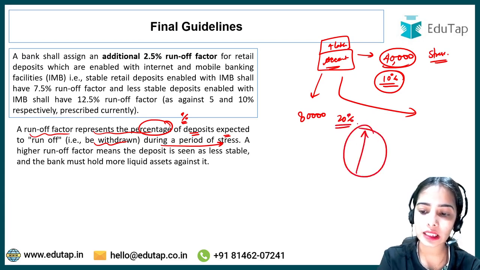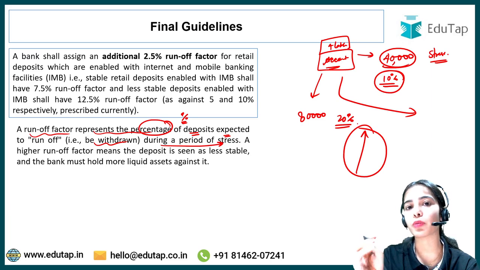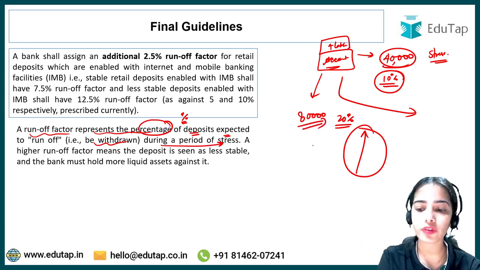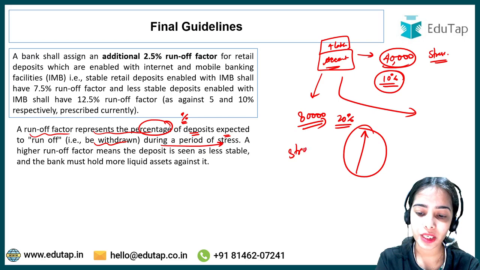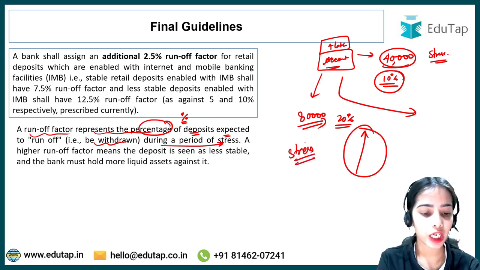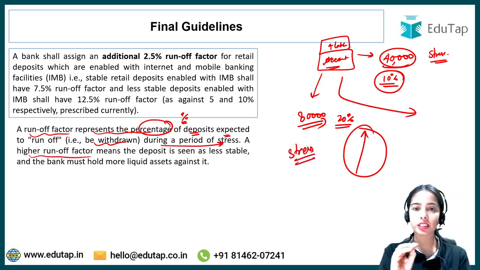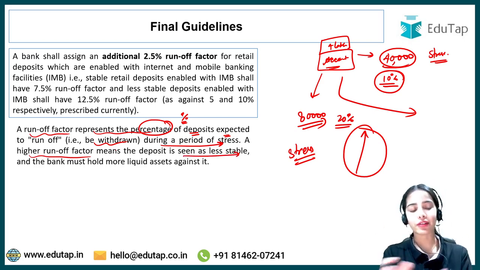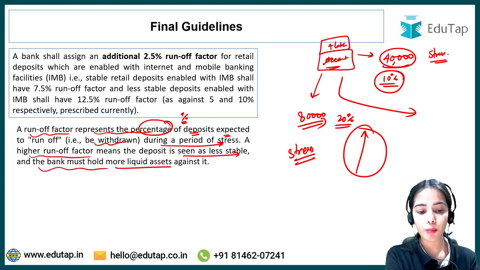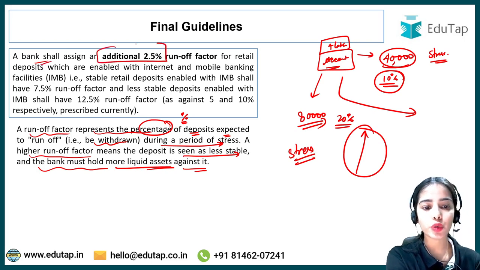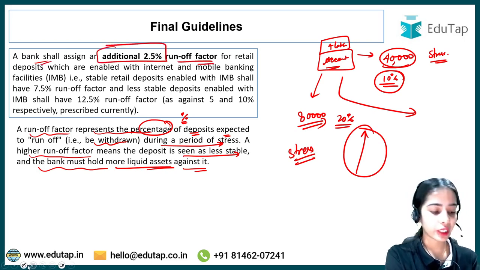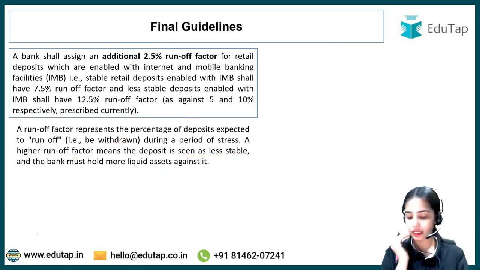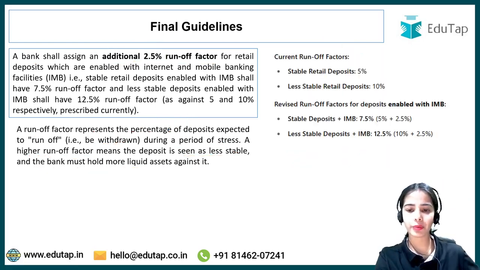So the higher the runoff factor, the higher is the problem for the bank, because more will be the withdrawals during the stressful situation. A higher runoff factor means the deposit is seen as less stable and there will be more withdrawals, and the bank must hold more liquid assets against it. So a bank shall assign an additional 2.5% runoff factor for retail deposits. Try to understand this, just see this, you will be able to understand.